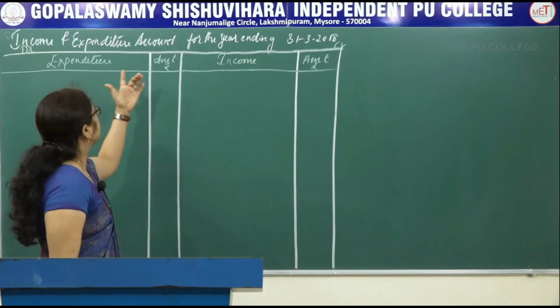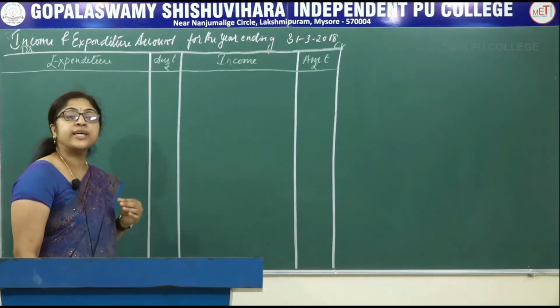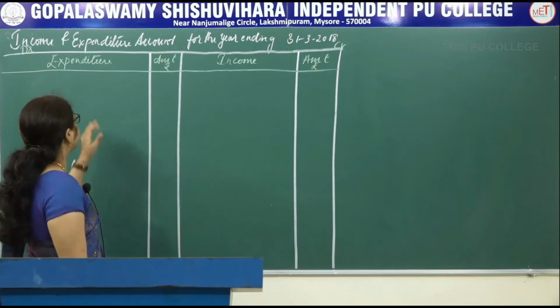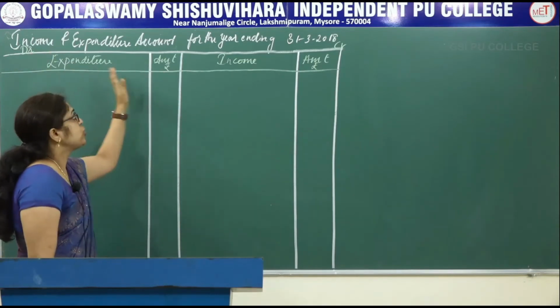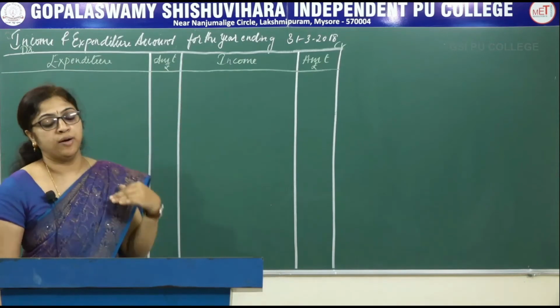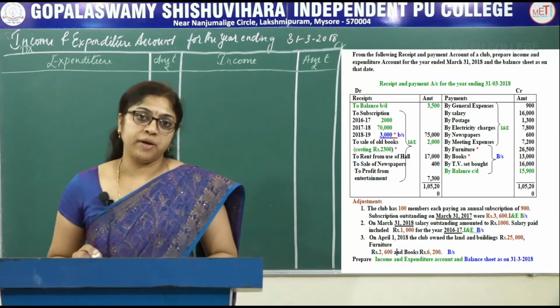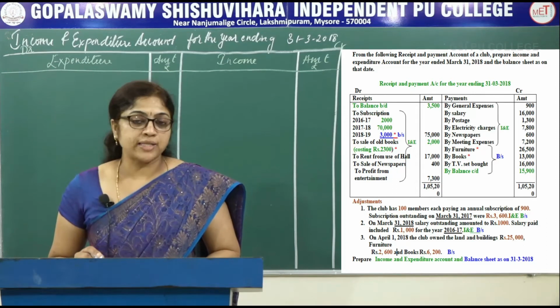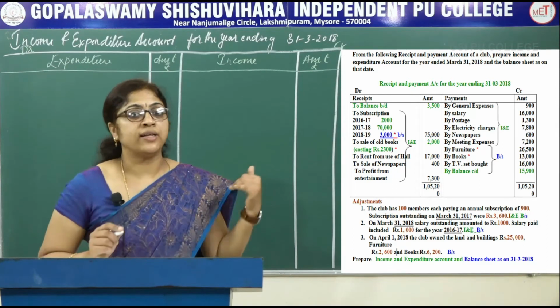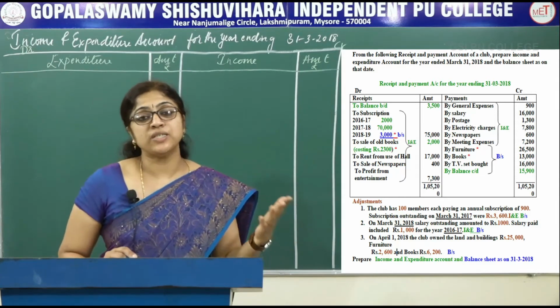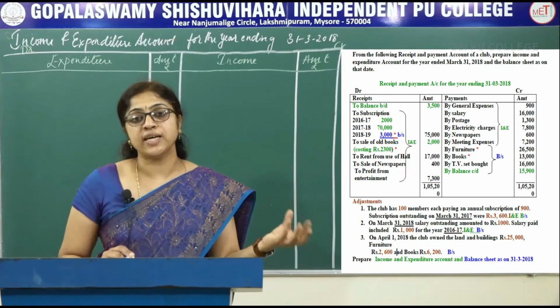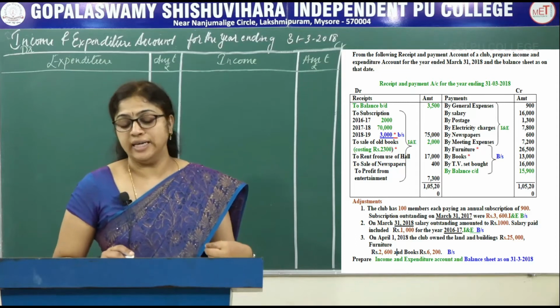Next, let us prepare the income and expenditure account for the year ending 31st March 2018. So write debit as well as credit. Next, expenditure, amount, income and amount. Next, see the receipts and payment account. The balance brought down is not taken in the income and expenditure account, because that balance which arrived in the previous year is brought down to the current year.